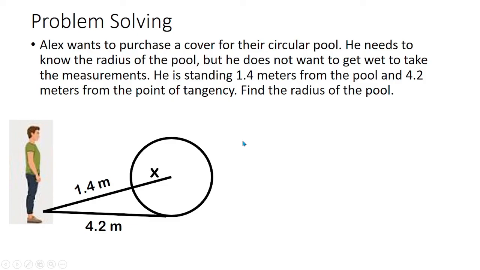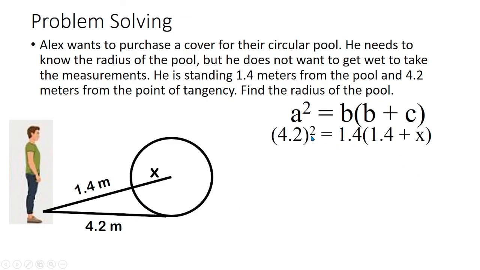So, what is the radius? Siyempre, dito natin mahahanap yung radius, hindi dito. Oh. So, ito yung tangent segment. So, nasa second segment yung radius ng circle. And so, we use the formula a squared is equal to b times (b plus c), so we substitute 4.2 meters squared is equal to 1.4 times (1.4 plus 2x). So, remember, yung tangent segment natin, yun ang magiging A natin. So, yung 4.2, yun ang A natin. Tapos, ito yung B natin. Ito yung B, ito yung C.